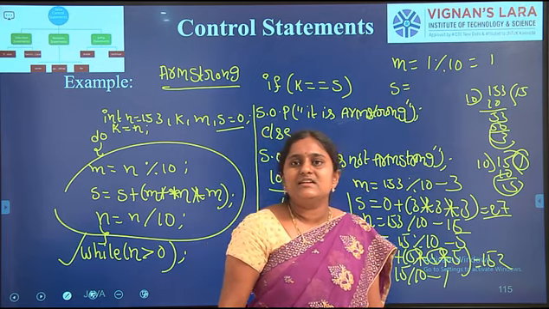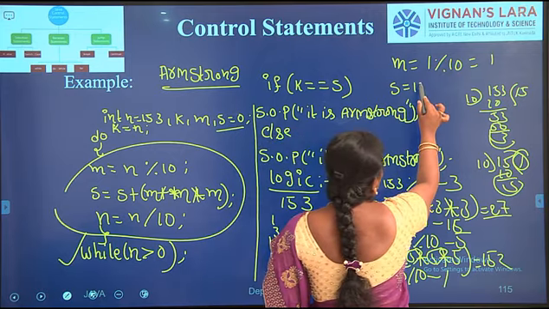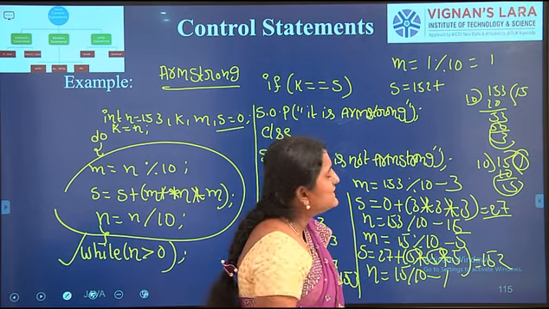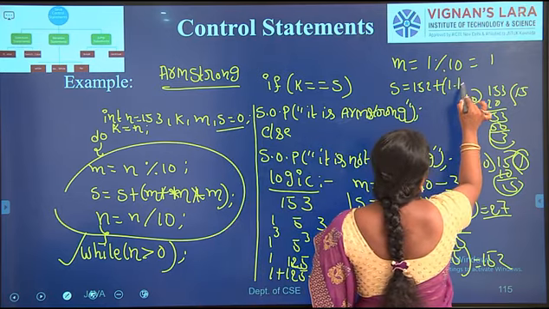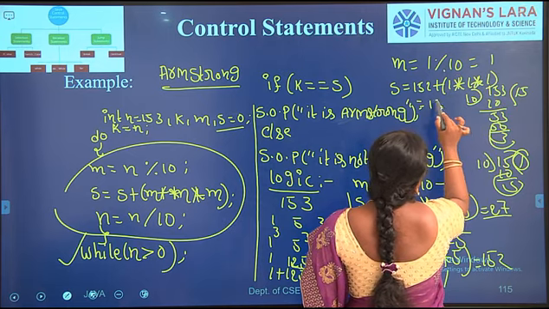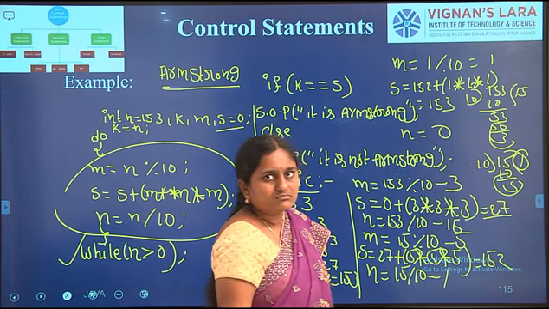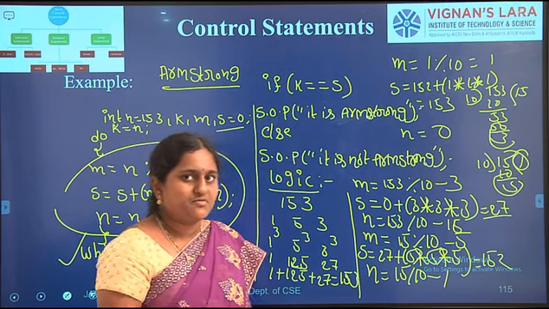In the previous iteration, what is the s value? 152. 152 plus 1 into 1 into 1, so 153. Here n equal to 0. So 0 greater than 0, the condition becomes false.